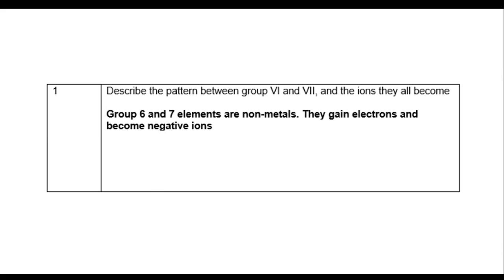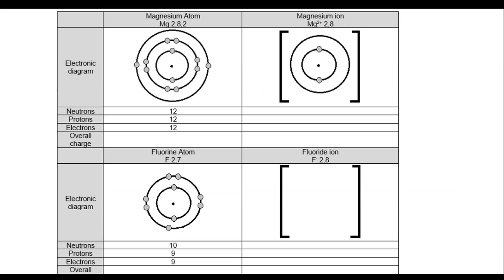Now this is when you need to try and work out some ions by yourself. You can see that you have the atoms, and it tells you how many neutrons, protons and electrons the atom normally has.